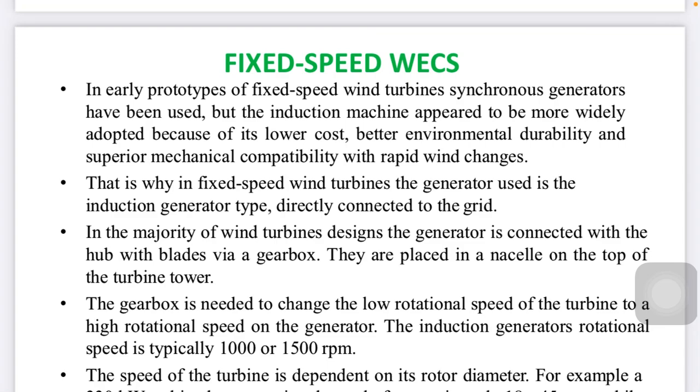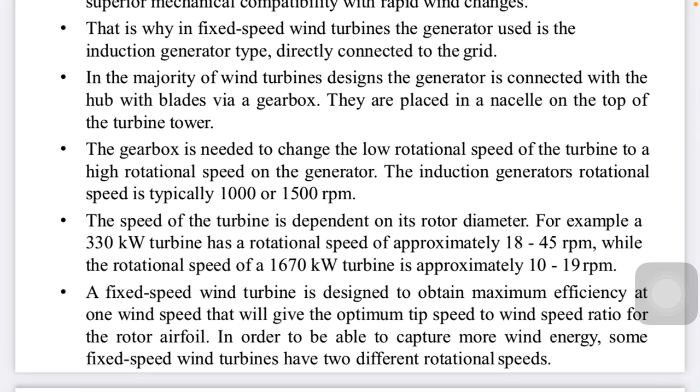Now, in the majority of wind turbines, the generator is connected with the hub and blades via a gearbox, as we saw above. These parts of the wind generator are placed in a nacelle at the top of the turbine tower. The gearbox is needed to change the low rotating speed. Why does it need to be changed? Because wind speed is very low, hardly 10 rotations per minute sometimes.